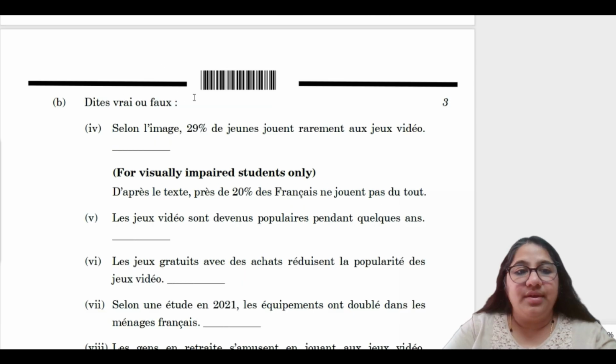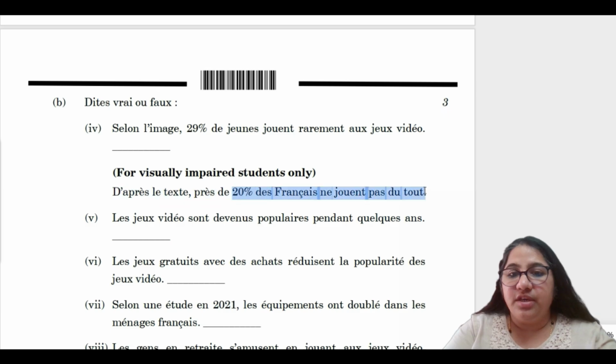Dites vrai ou faux. Say true or false. Selon l'image, according to the image, 29% des jeunes jouent rarement aux jeux vidéo. 29% of the youth rarely play video games. So based on the image, you will see an answer here. Next question is for visually impaired students only. However, I'll explain what is given here. D'après le texte, près de 20% des Français ne jouent pas du tout. According to the text, 20% of the French do not play video games at all.